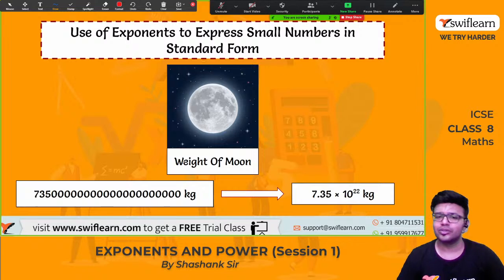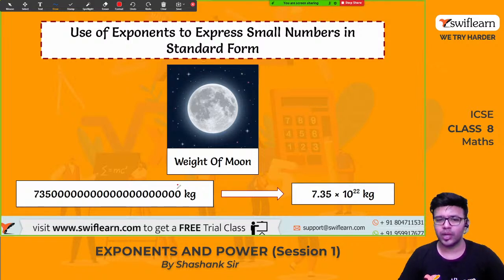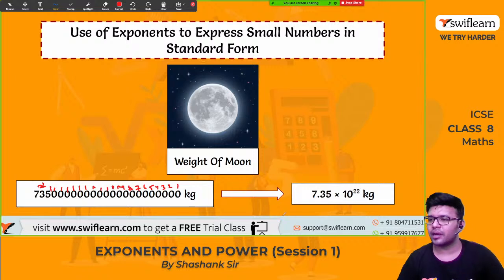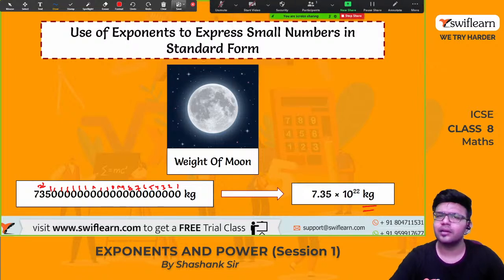So yes, count the number of digits in the reverse way. 1, 2, 3, 4, 5, 6, 7, 8, 9, 10, 11, 12, 13, 14, 15, 16, 17, 18, 19, 20, 21, and 22. So this can be written as 7.35 into 10 raised to 22 kilograms. Yes, again, don't forget to write the units. Students always tend to forget units. You lose marks here. So this is how we write in the standard form.